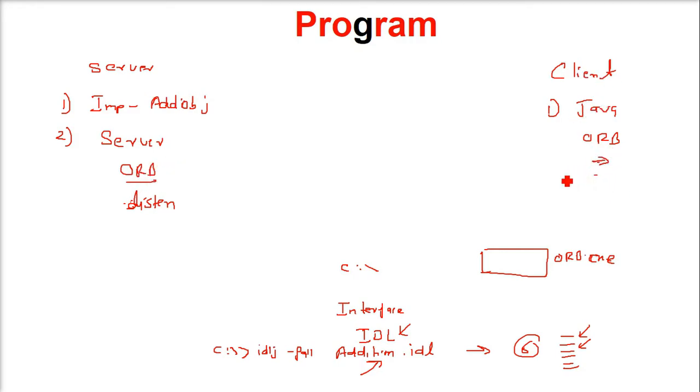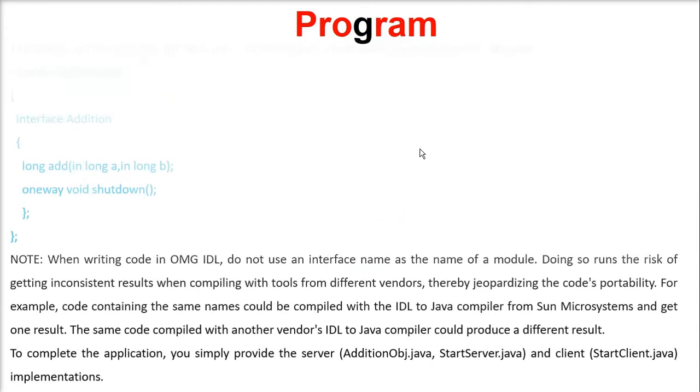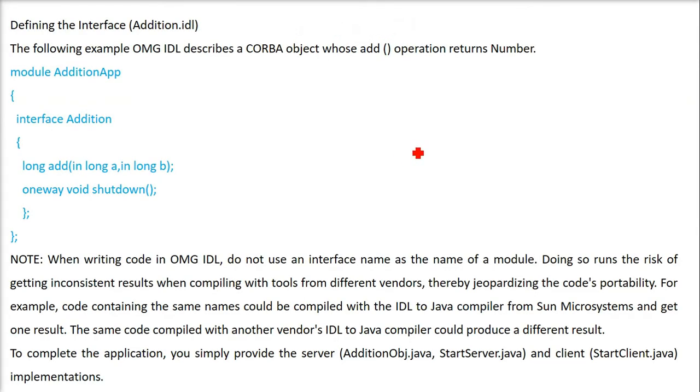Now the client will ask for this add function, and it will pass, say, add 2, 3, and this function will be invoked and 5 will be returned. So this is a glimpse of the program I wanted to give. And what we are going to do, let me give you the exact thing.